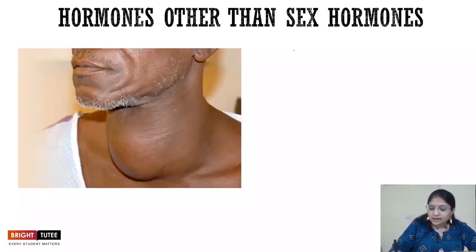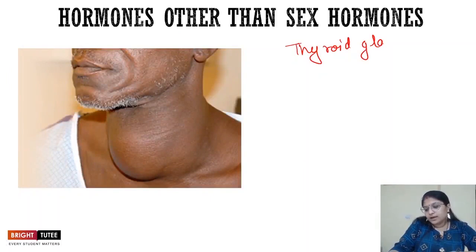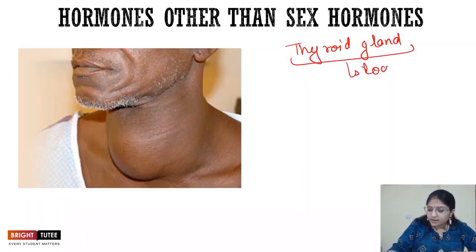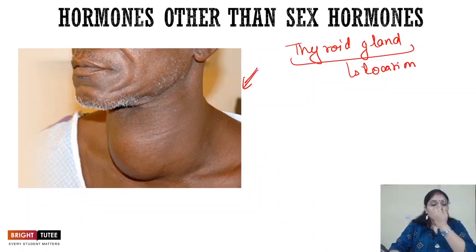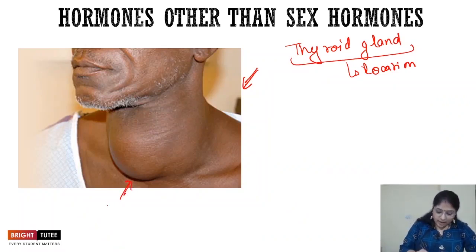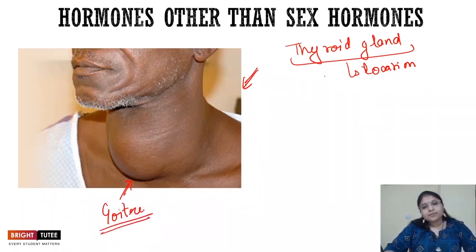So now, first of all, let's talk about the thyroid gland. The thyroid gland is located in the neck region. I have shown you this image because you must have seen many people with bulging throats, like this. This problem is called goiter. Now what is goiter exactly? Goiter occurs when the secretion of the thyroid gland is not enough.